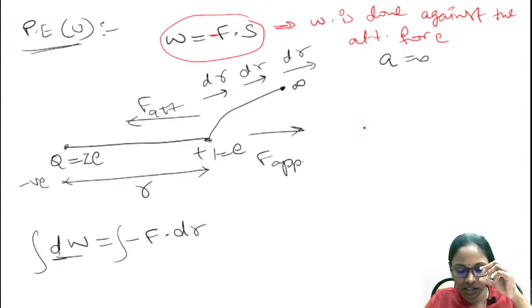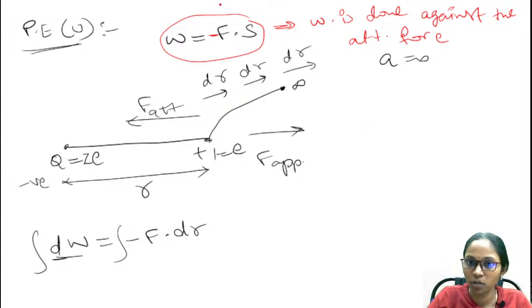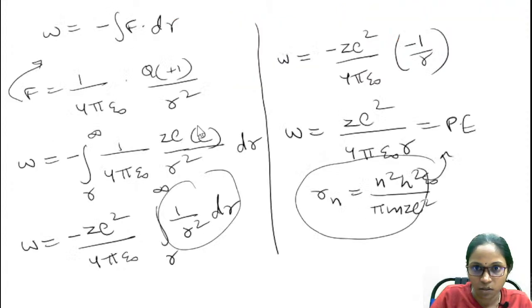Sorry, there is a disturbance because of my data. Already we have a minus sign here. In our equation here we have a minus sign, and as both the forces are in opposite directions, we have one more minus sign here. Please correct this. Minus into minus will be plus.